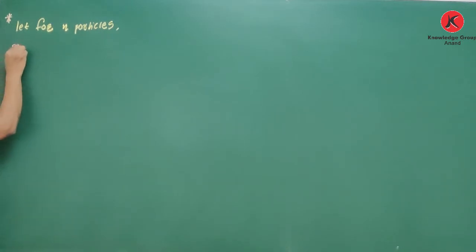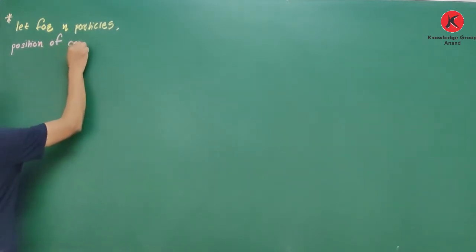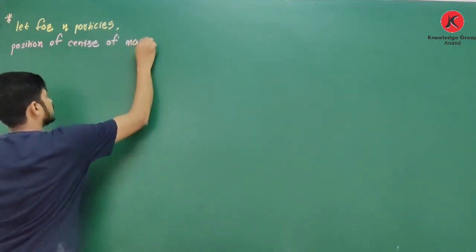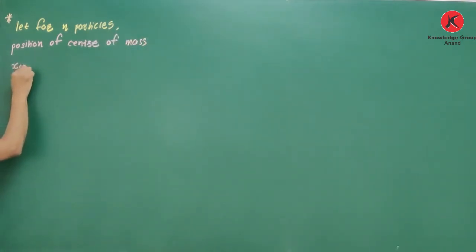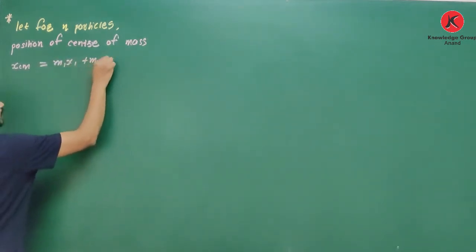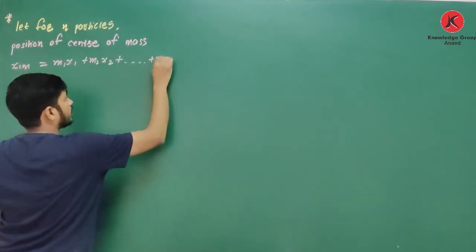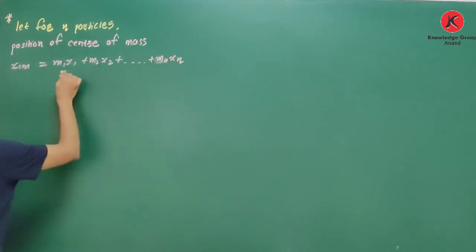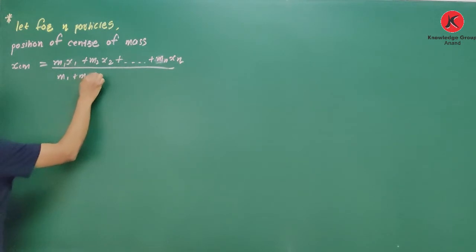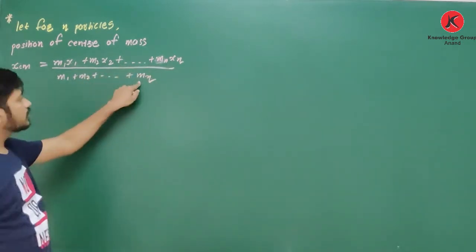Then position of center of mass, x center of mass is equal to m1 x1 plus m2 x2 plus so on mn xn, divided by m1 plus m2 plus so on plus mn.